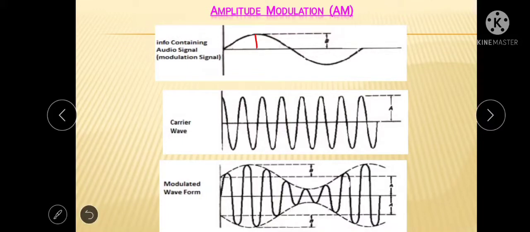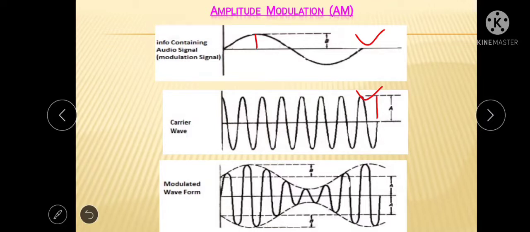In the carrier signal, this particular height is the amplitude of the carrier signal, and we superimpose the modulating signal on the carrier signal. In this process the overall height of the carrier signal will change, and these changes are in accordance with the amplitude of the modulating signal.